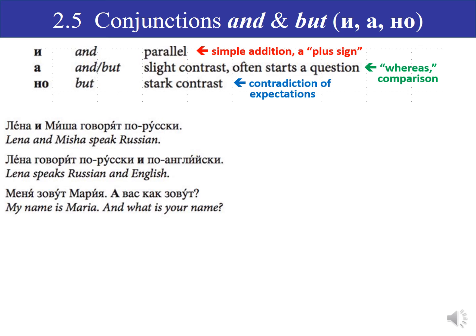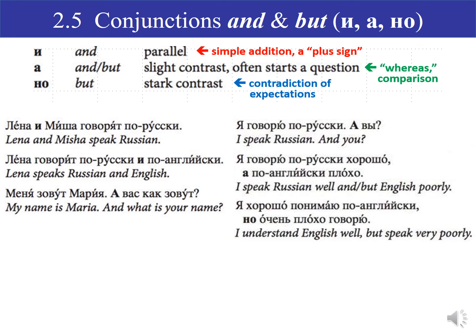In the third example here, меня зовут Мария. А вас как зовут? My name is Maria. And what's your name? Here we're switching from talking about me to talking about you. So we use а, the and that includes a shade of contrast, the contrast between me and you. Я говорю по-русски. А вы? Again, I speak Russian, and you? We've changed the person that we're talking about, so we use а, the contrasting particle.